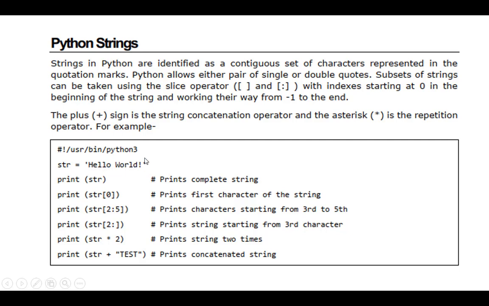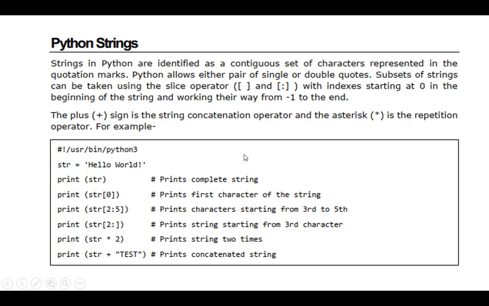Whatever it may be, no problem. A subset of strings can be taken using the slice operator, with the indexes starting at 0 at the beginning of the string.